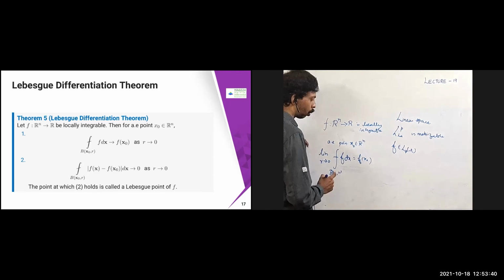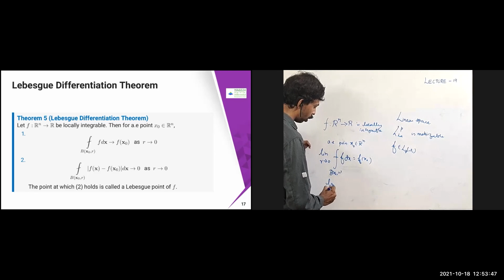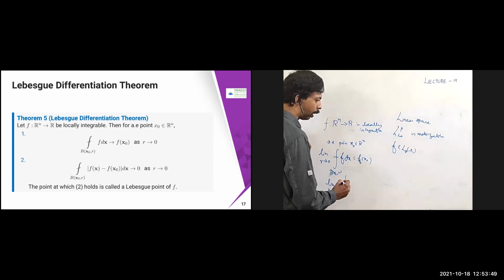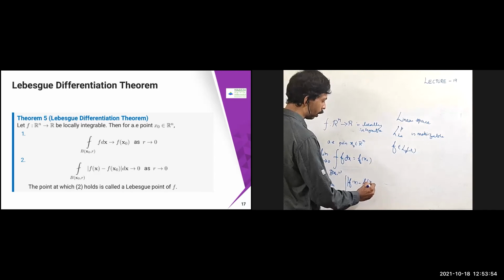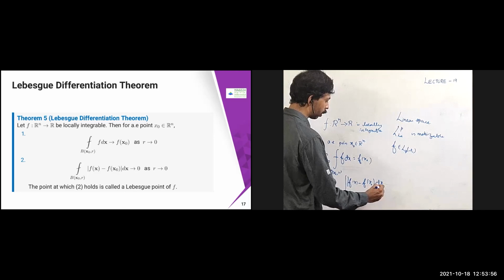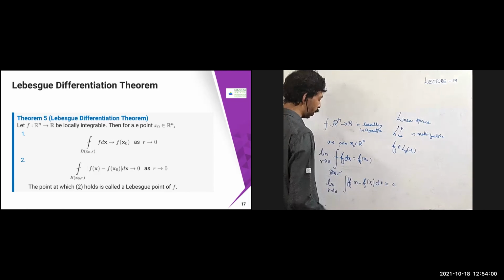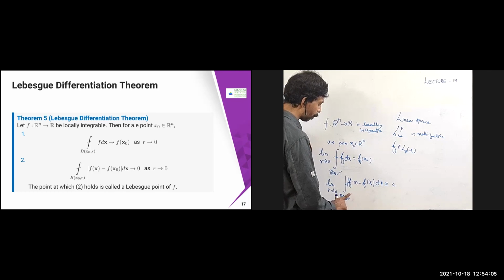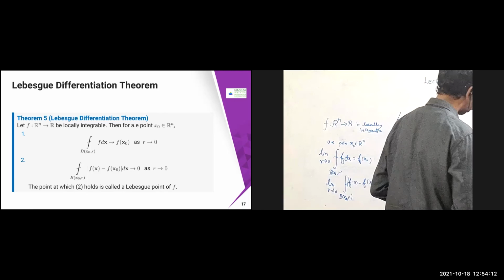The same thing you can prove the other way also. What you can do is: limit as r tends to 0 of the average integral of modulus of f(x) minus f(x_0) dx is equal to 0. This theorem is also without proof. You can refer to some of the distribution theory books for this.